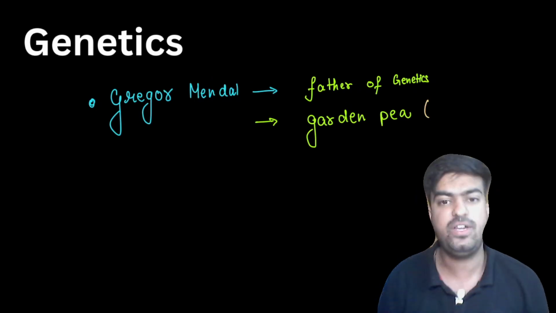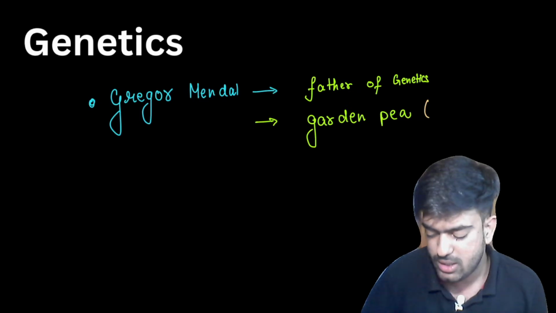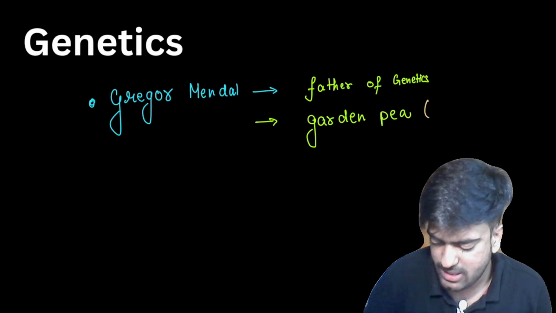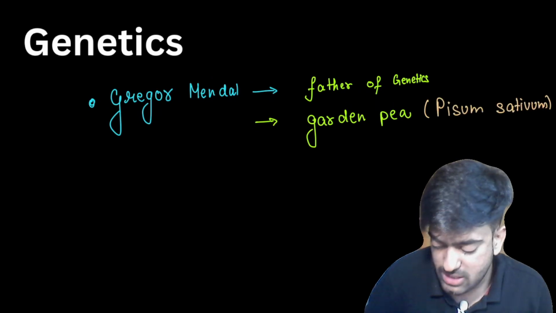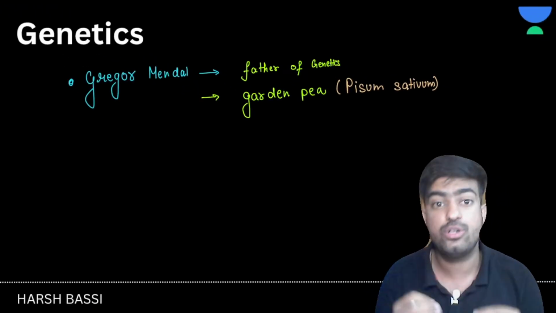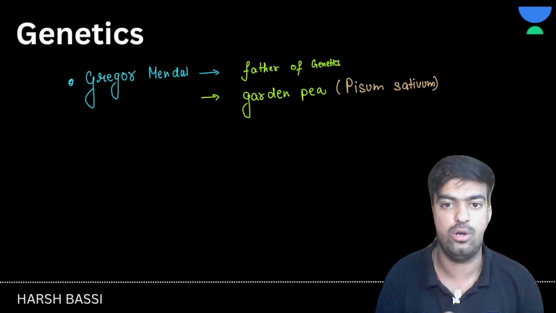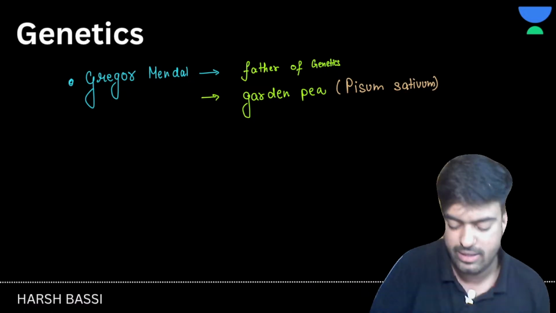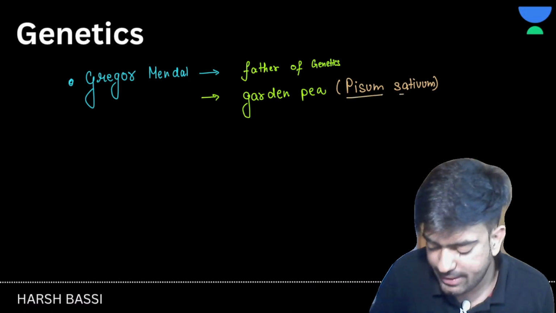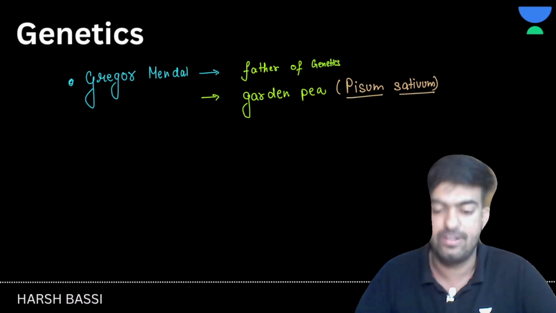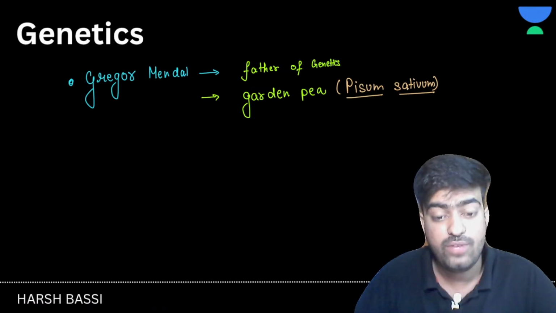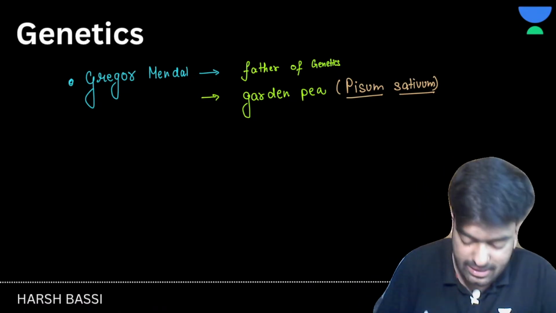The scientific name for garden pea is Pisum sativum, right? Now, if I am writing a scientific name, what rules do I have to follow? I have written P capital, S small, which is totally fine, but we have to underline it whenever we are writing it.